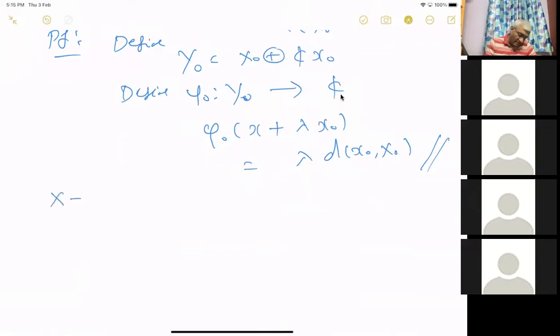If X is a normed linear space, X star is the dual space, which is all bounded linear functionals. I don't know whether I said it. Then you can embed this X into X double star, the dual of X star, by the following prescription.